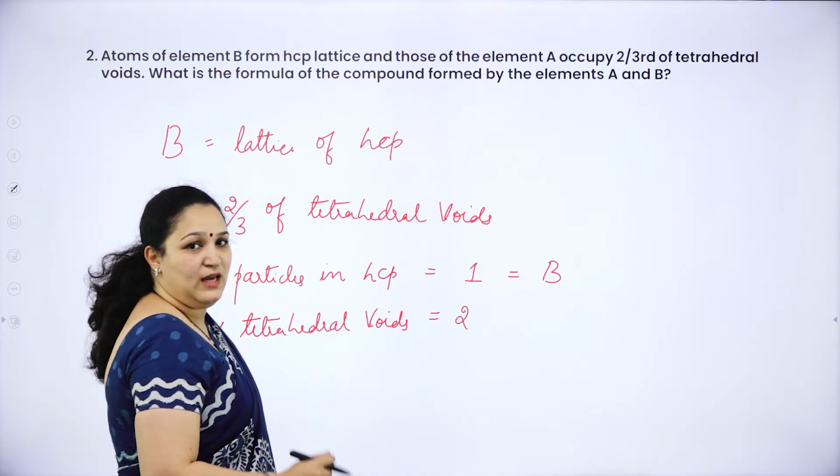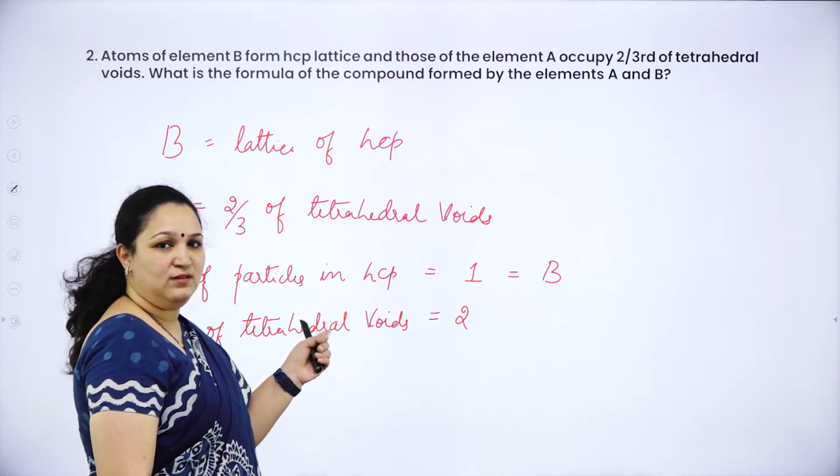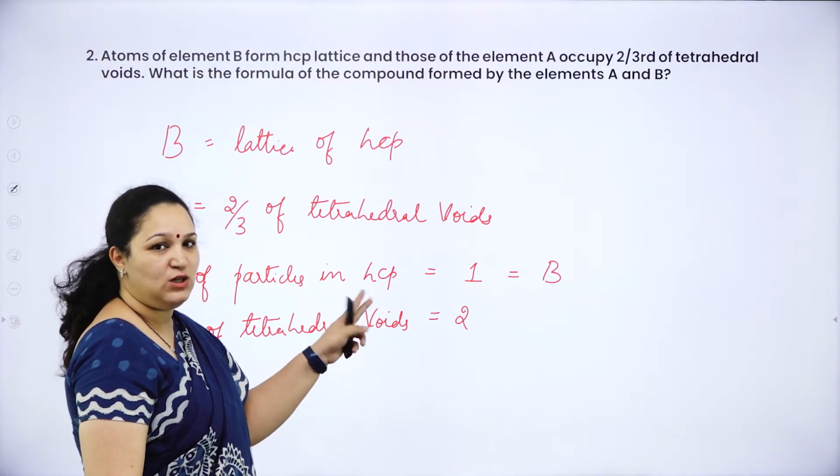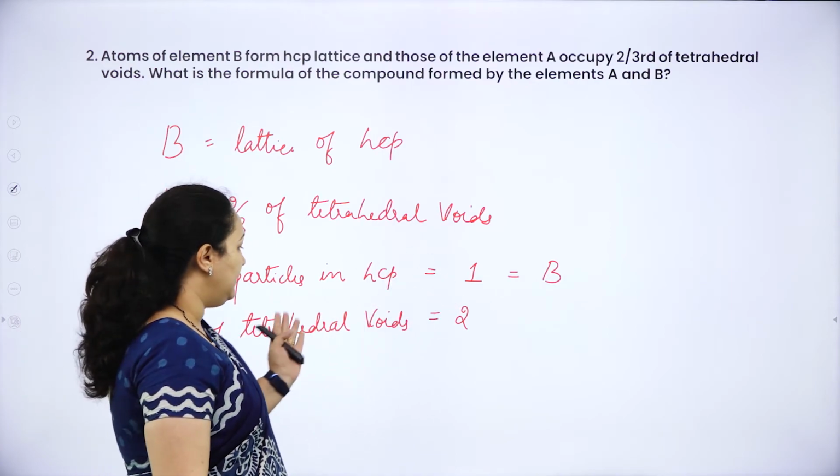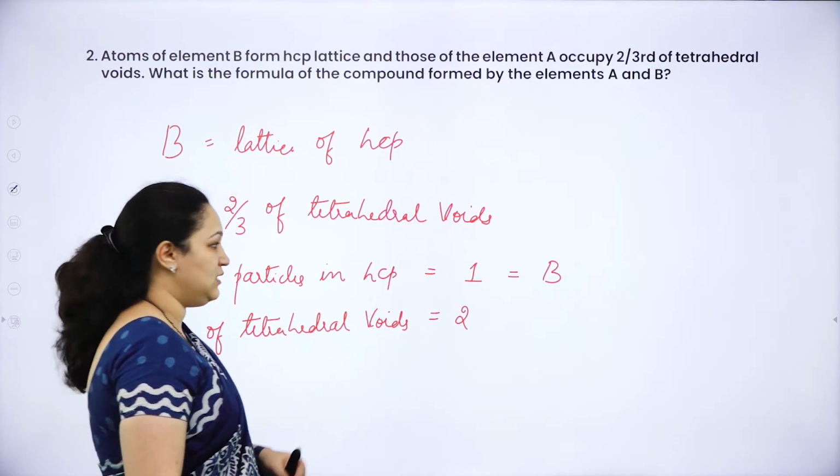Why? Number of particles is 1, n, then the number of tetrahedral voids is 2n. So number of particle is 1, tetrahedral void will be double, so it is 2.